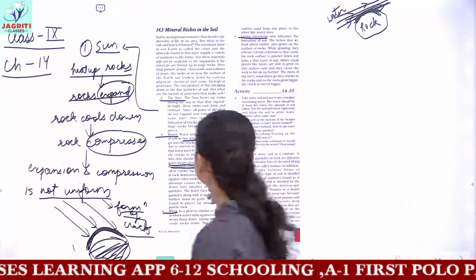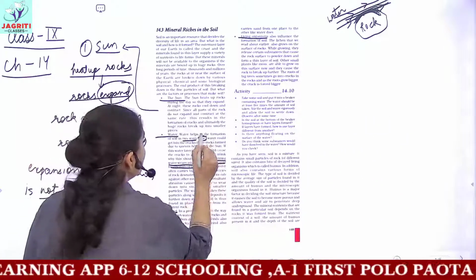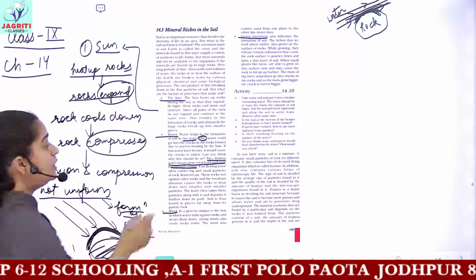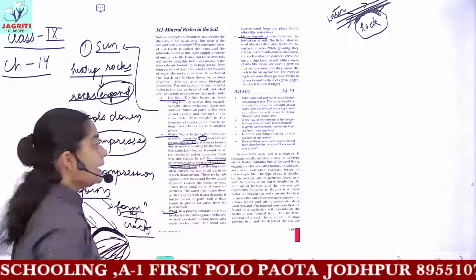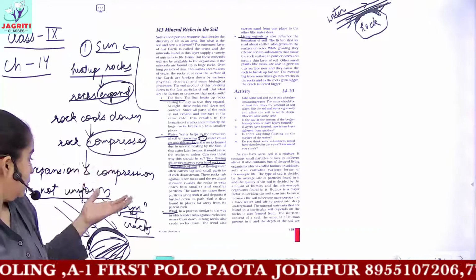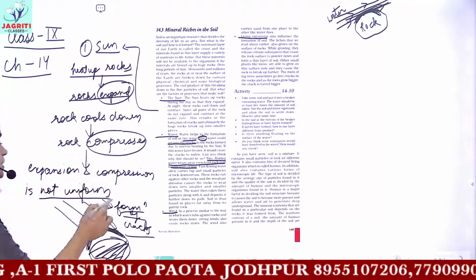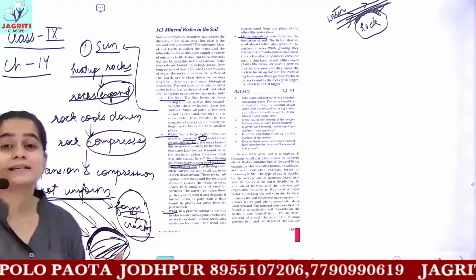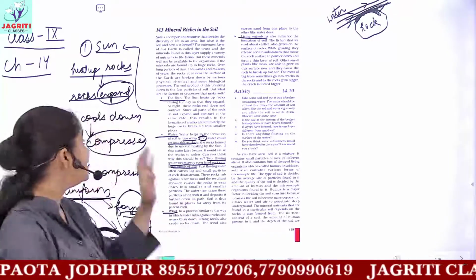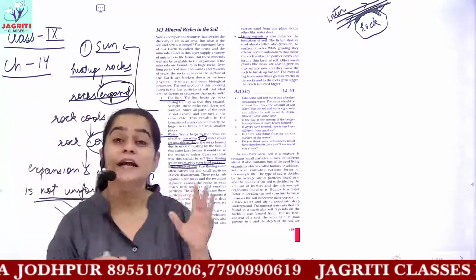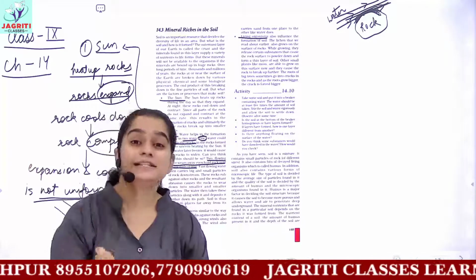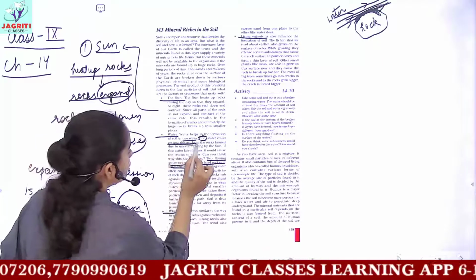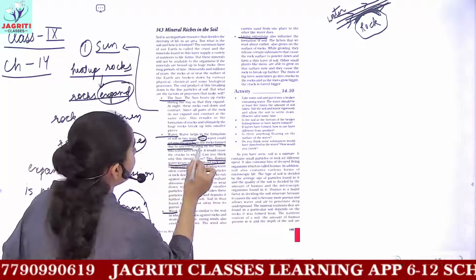The next way, which is the first way, water could get into the cracks which are formed in the rocks. Now water gets into the crack. Because the heating is non-uniform, you have the formation of cracks, and when water gets into these cracks, at night, when the temperature is quite lower, the water freezes and it expands. So see, the water gets into the cracks in the rocks formed due to uneven heating.